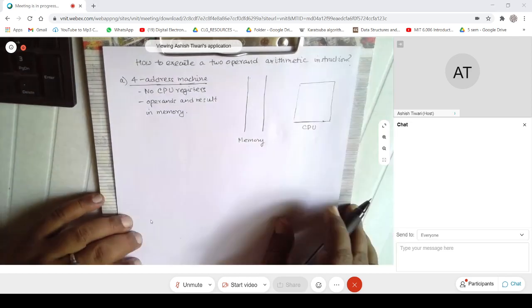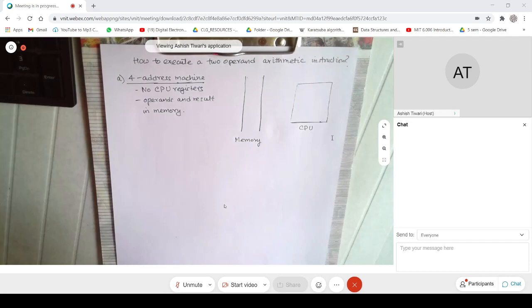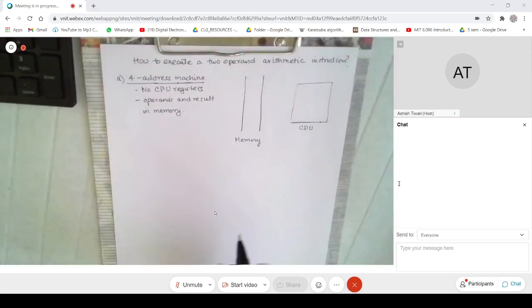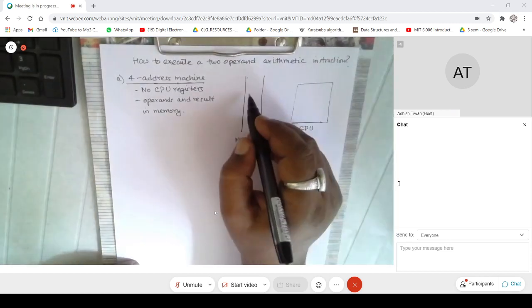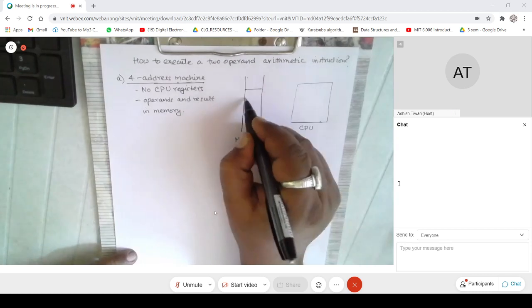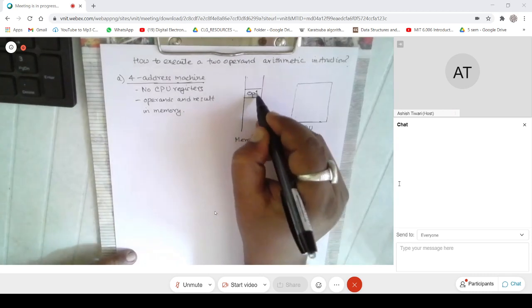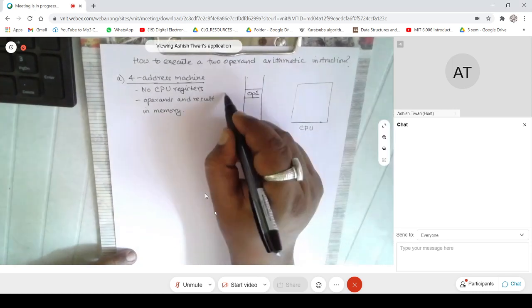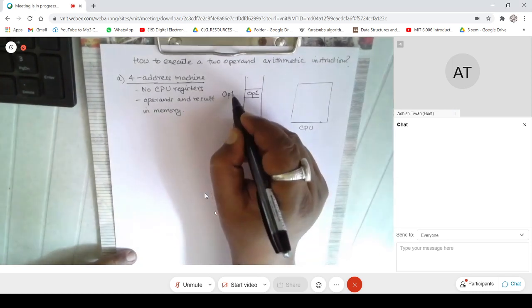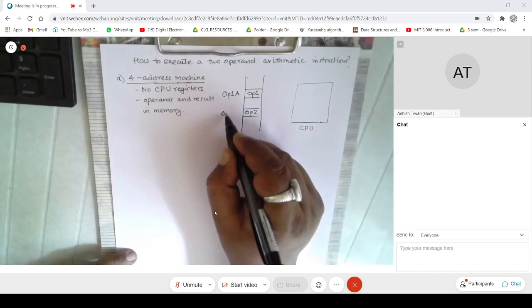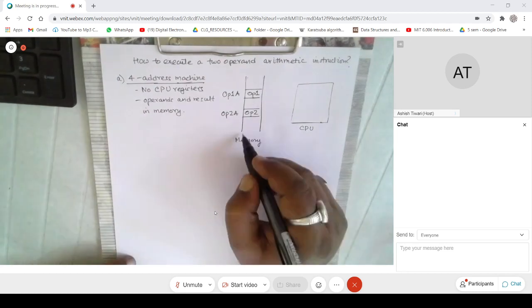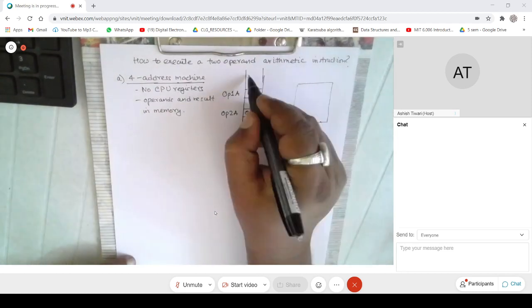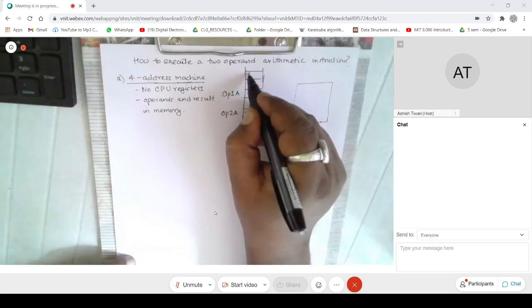Let us say operand one is somewhere over here, and the address where it is located is called operand one address. Similarly, you have operand two, and this is the operand two address where it is located. And this is the result location.